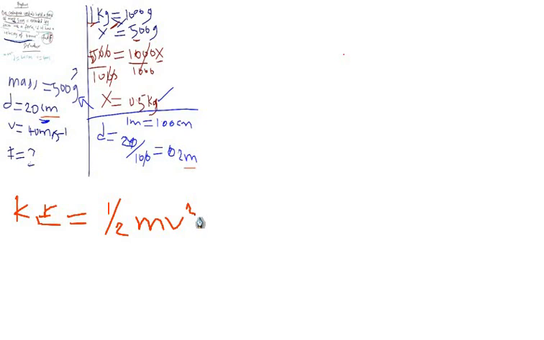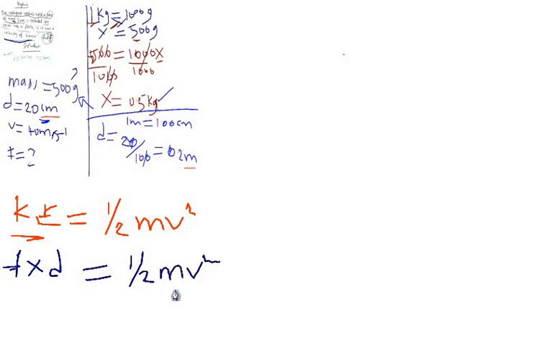But now this kinetic energy will turn to work done, which is force times distance. So force times distance equals half mv square, because I'm looking for force.